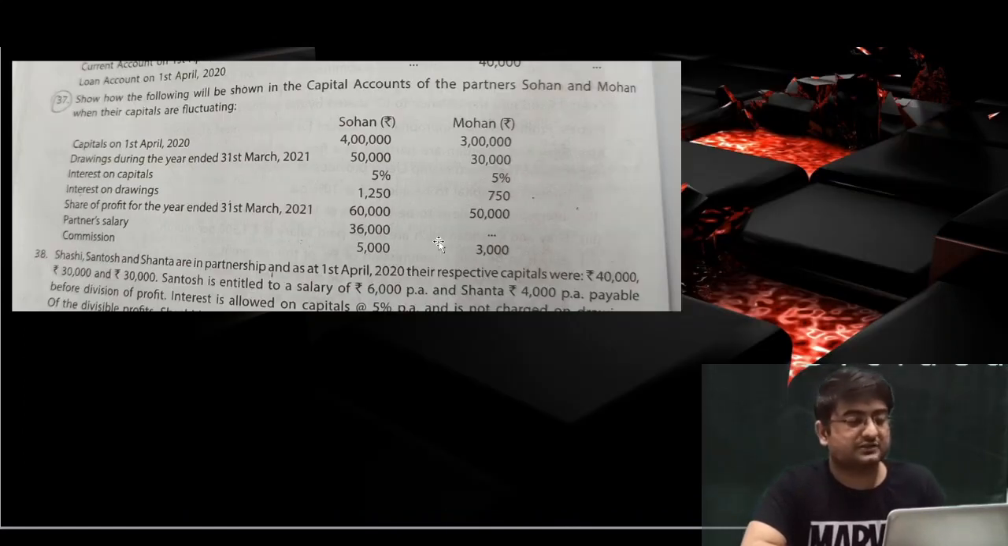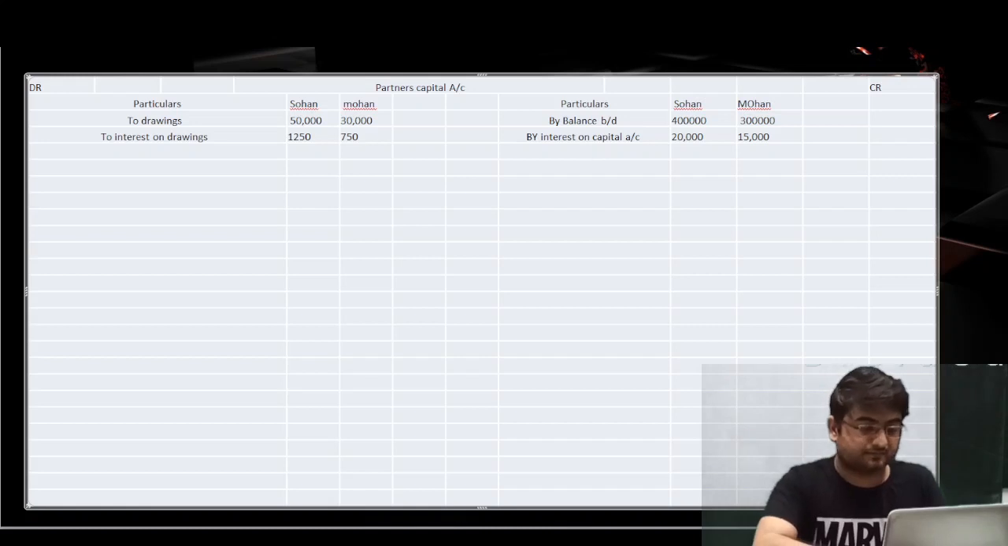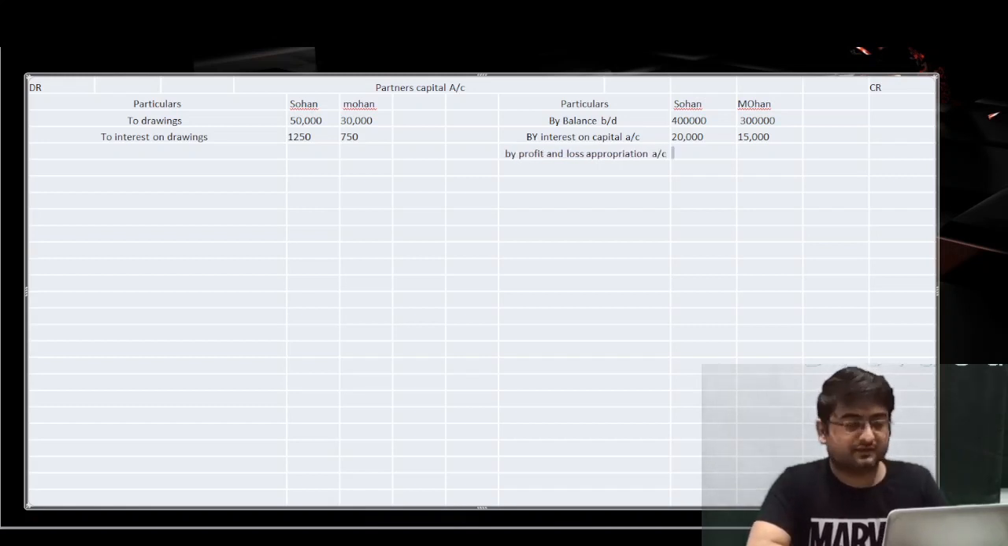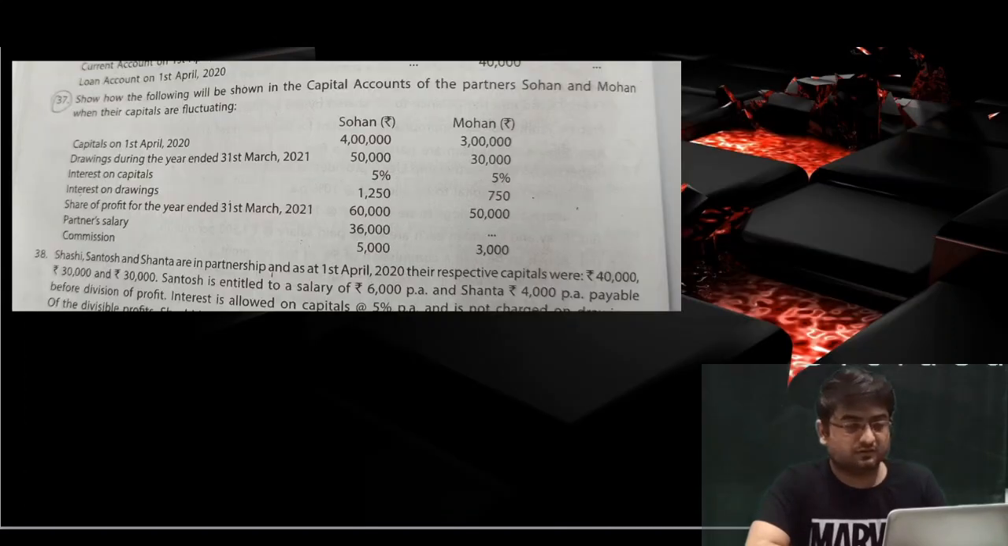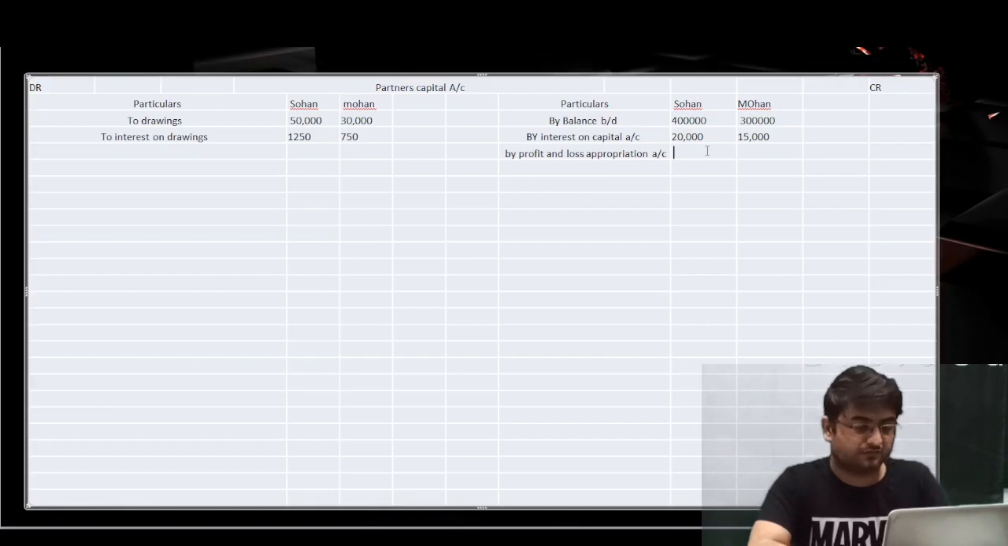Now given that the share of profit on 31st March 2021 is 60,000 and 50,000. So what we will do, we will simply transfer that by profit and loss appropriation account, remember. Okay, on the credit side the amount will be how much? 60,000 and 50,000.